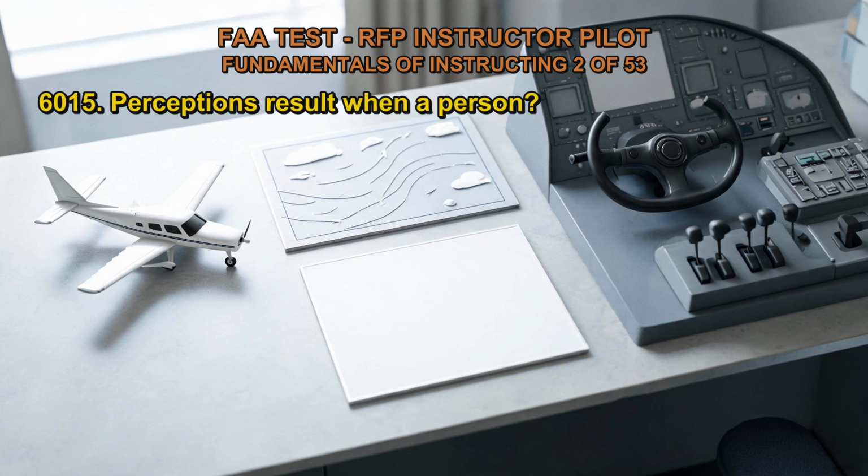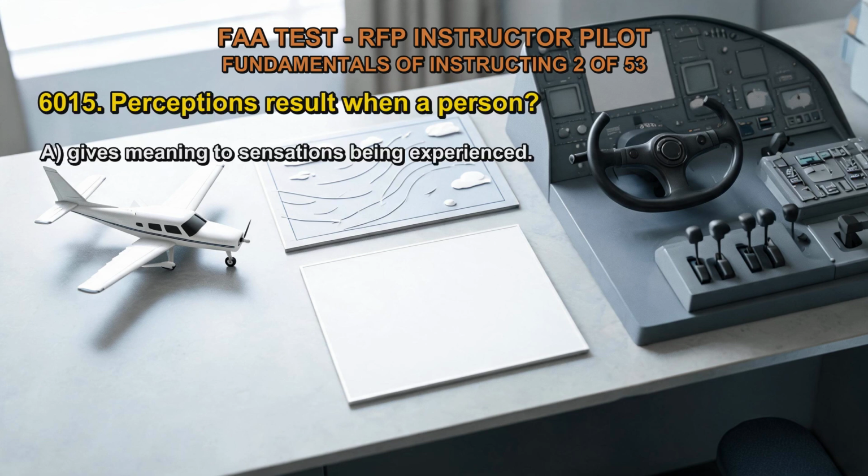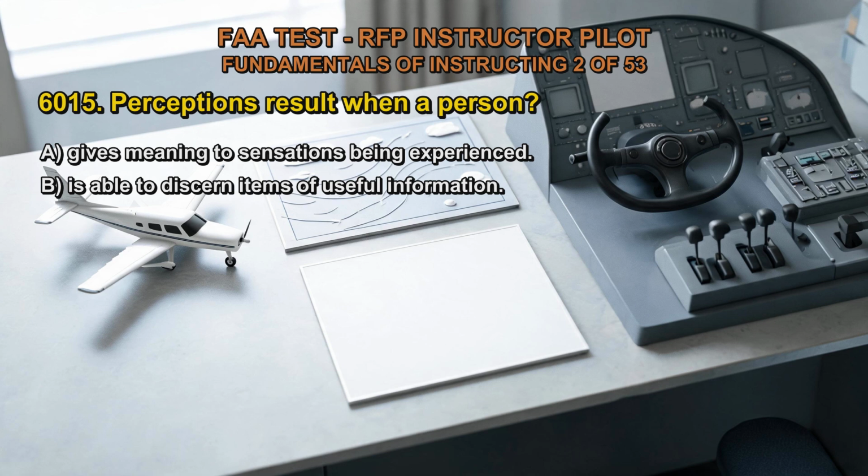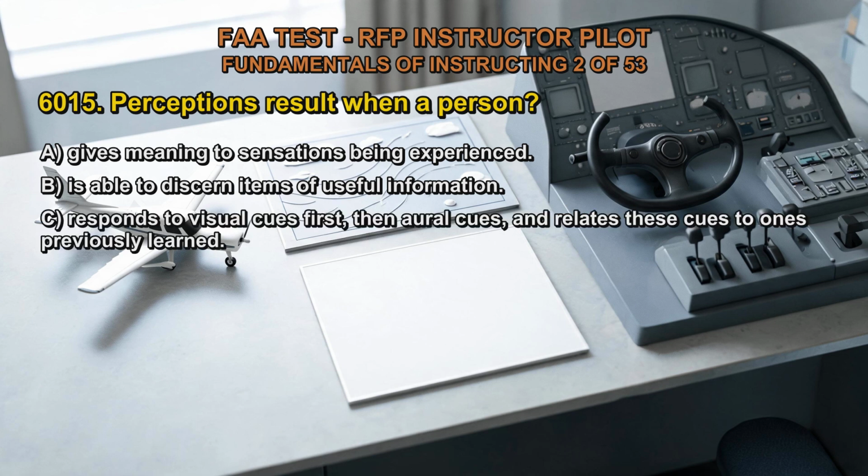6015. Perceptions result when a person: A. Gives meaning to sensations being experienced. B. Is able to discern items of useful information. C. Responds to visual cues first, then oral cues, and relates these cues to ones previously learned.